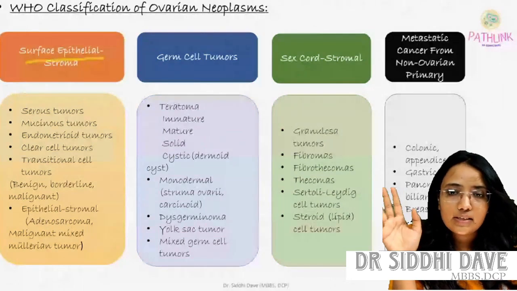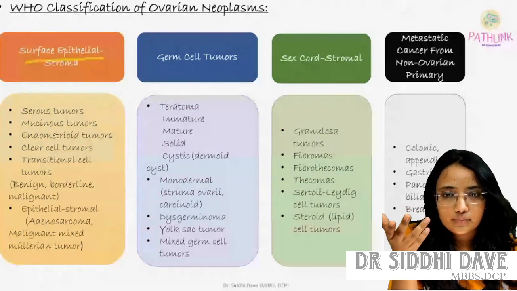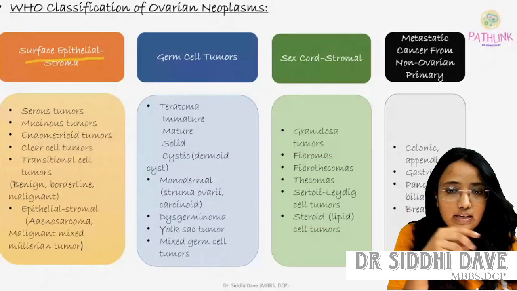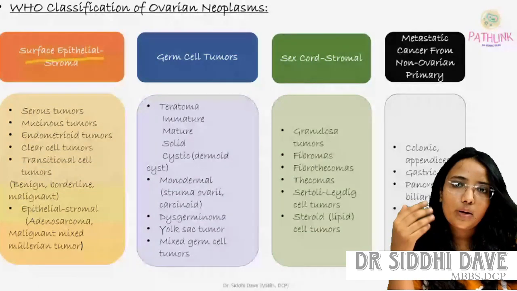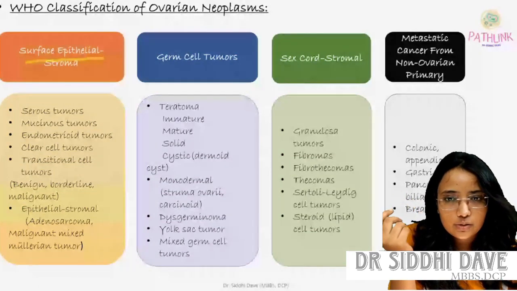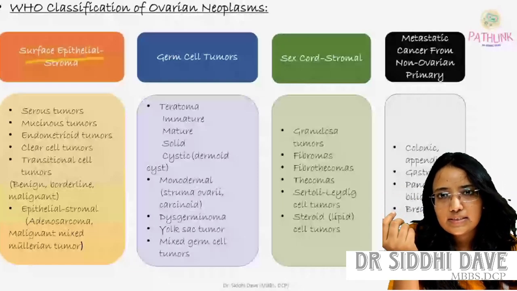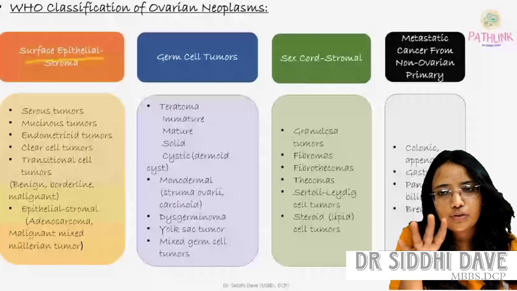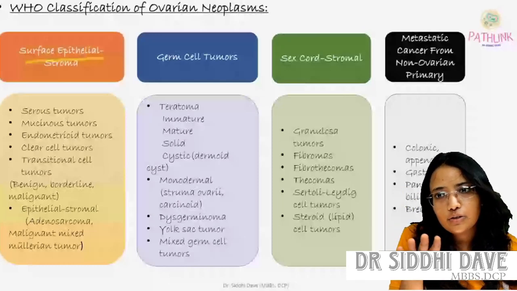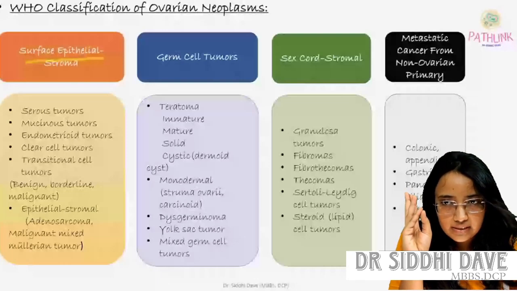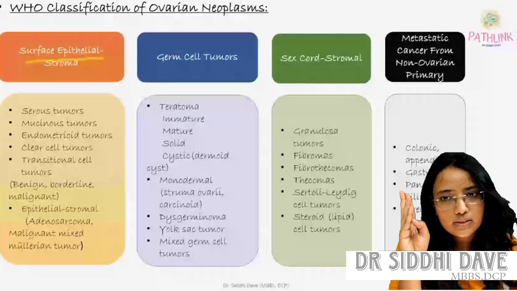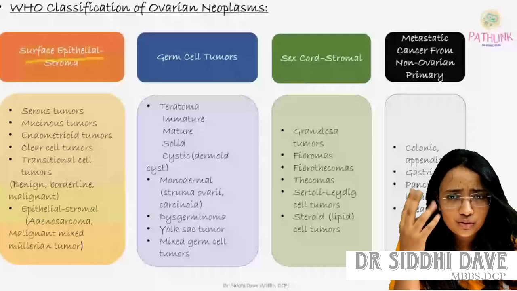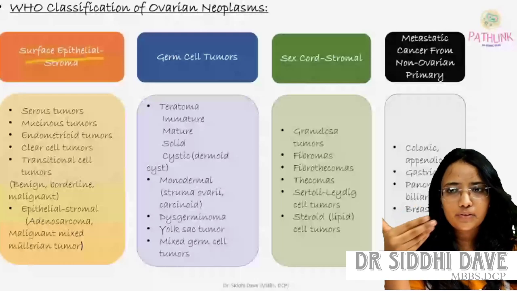Then metastatic cancer from non-ovarian primary, like colonic carcinoma can metastasize to the ovary, then gastric carcinoma, pancreatic carcinoma, then breast carcinoma. All other malignancies can metastasize to the ovary. So these are broadly divided into four categories according to WHO. First is surface epithelial stromal, second is germ cell tumor, third is sex cord stromal, and fourth one is metastatic cancer. We will discuss one by one.